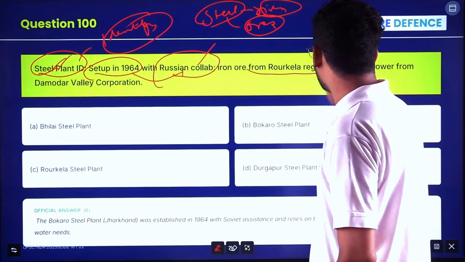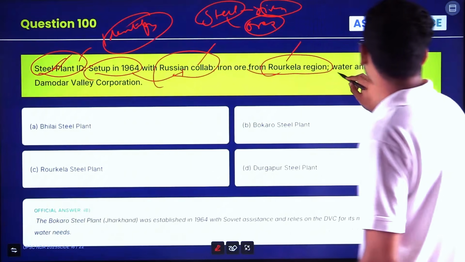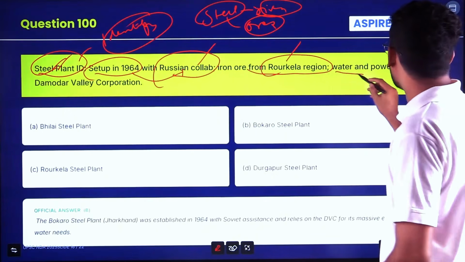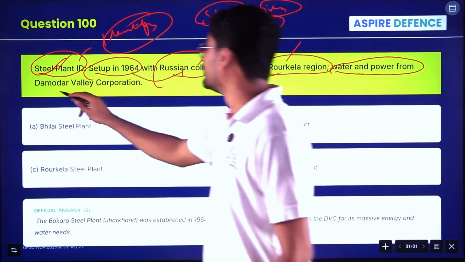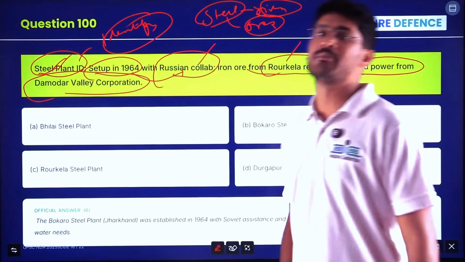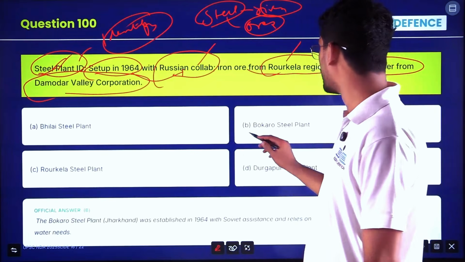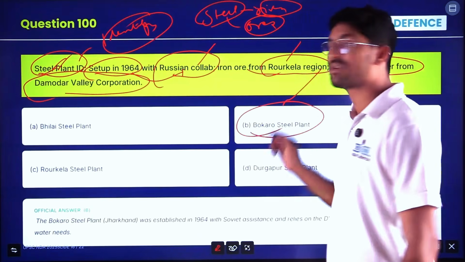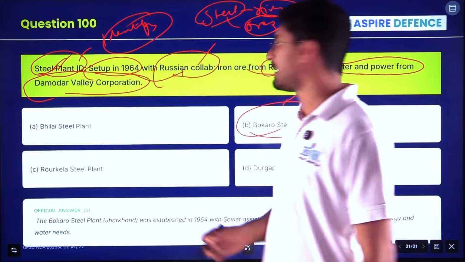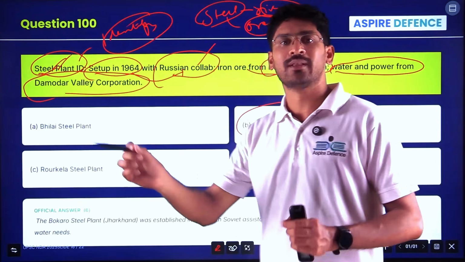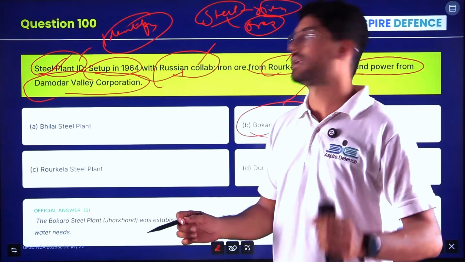Iron ore from the Rourkela region is used to make steel, and water and power from the Damodar Valley Corporation. So where is Damodar Valley? Jharkhand. And the Jharkhand steel plant is Bokaro. If you are able to connect one topic with another in UPSC and NDA examinations, you will be able to get the answer.